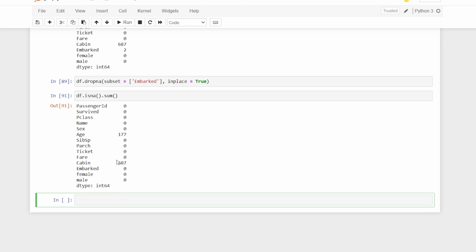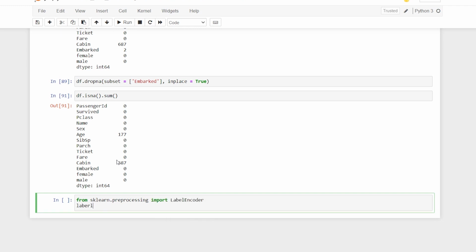Now since embarked is categorical, we will have to convert it into numerical. So we will use label encoder over here. The way we do it, I'll say from sklearn.preprocessing import LabelEncoder. I have covered all of this in the previous tutorial. If you want, you can check that tutorial.